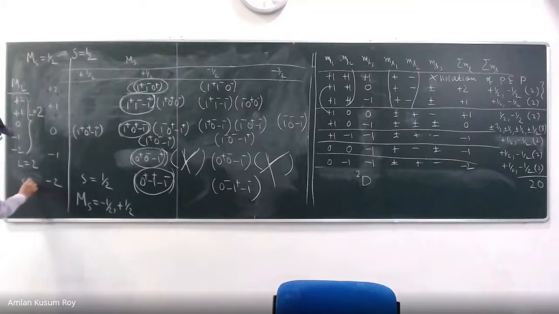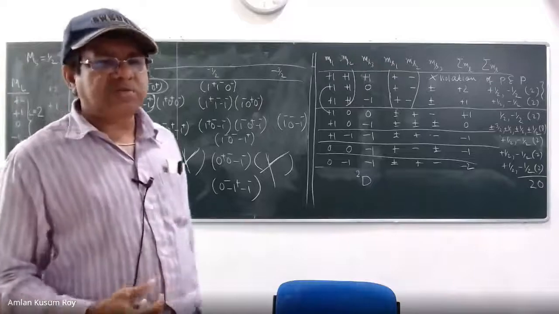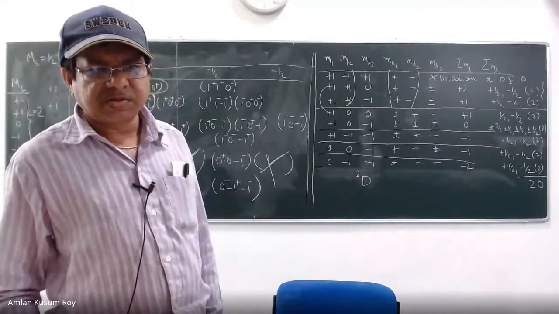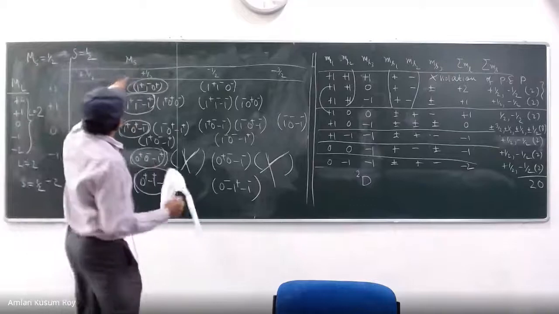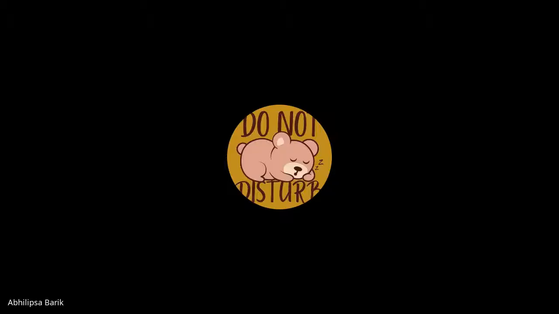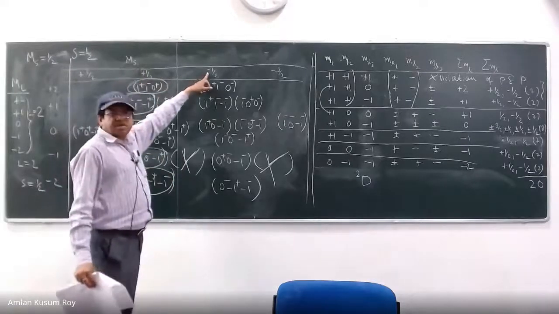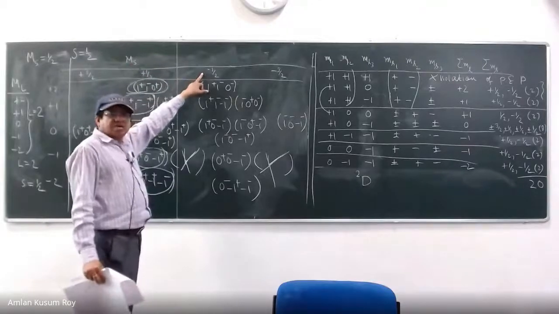But if capital S is equal to half, how many MS values do I have? 2. Which are those values? Minus S to plus S. That means minus half and plus half. So I look for plus half MS, right? These are the MS values. ms value का plus half यहाँ पे है, ms value का minus half यहाँ पे है. So these two will give you the capital S is equal to half components.